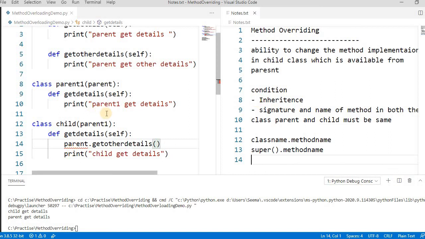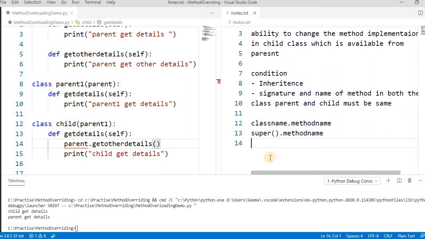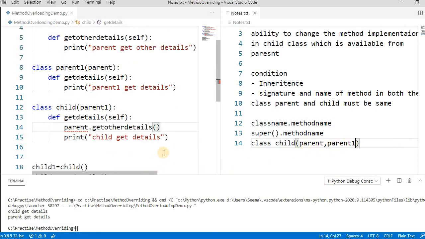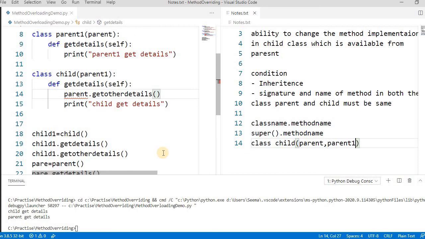In multiple inheritance, how does it call? It first checks in the first class. Like if the child is inheriting from two classes, parent and parent1, first it will try in parent. If it is not found in parent, it will go and search in parent1. This is known as MRO. This is mostly about method overriding.